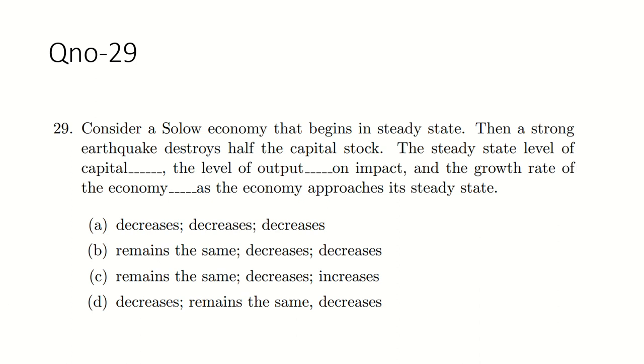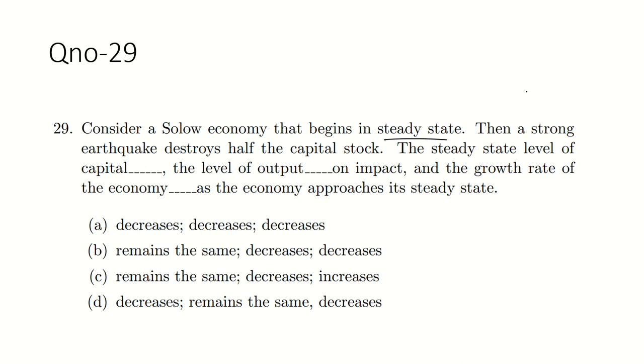Consider a Solow economy that begins in a steady state. Then a strong earthquake destroys half the capital stock. According to the Solow equation, you are at the equilibrium point, the steady state. But what happened?